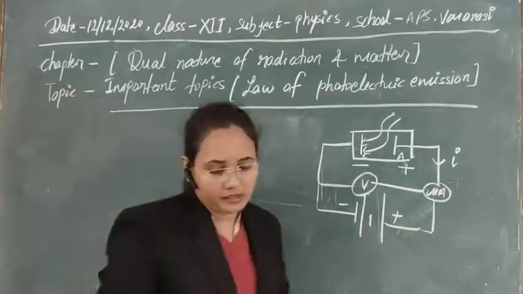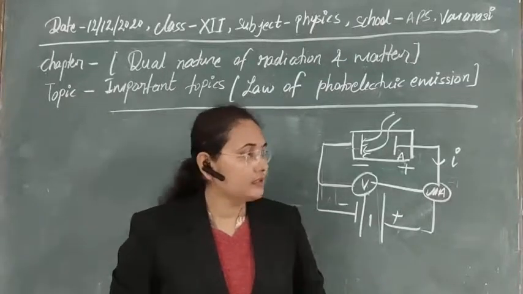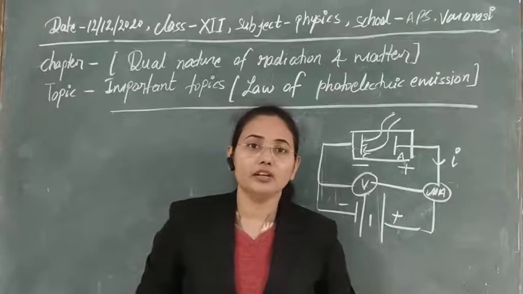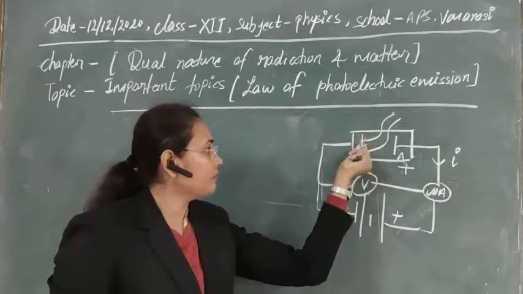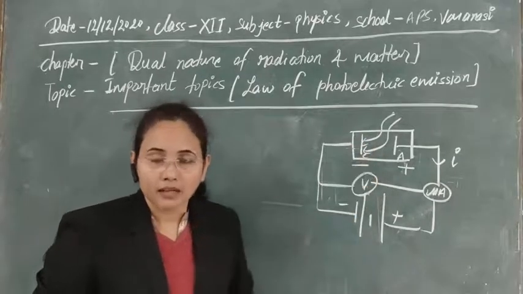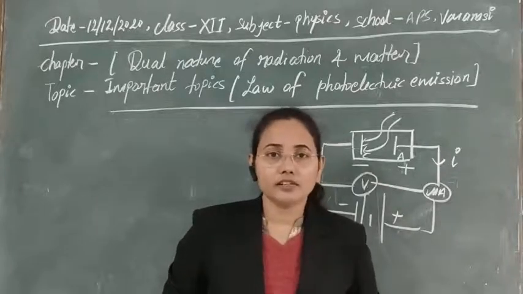The photoelectric current that is obtained in the circuit has a fourth factor it depends on, that is the photometal that we are using here. Obviously, if we change the metals or metallic plates, we know that every metallic plate has a different work function.